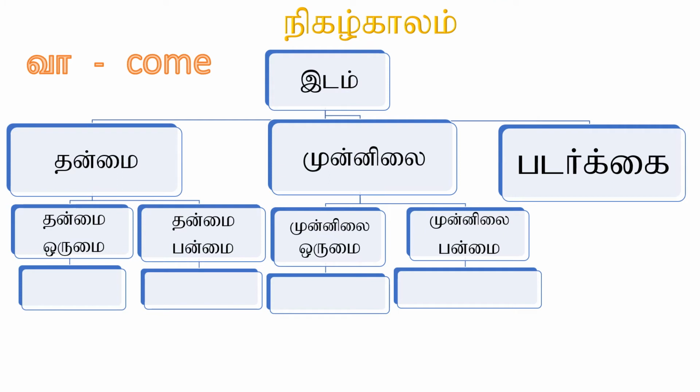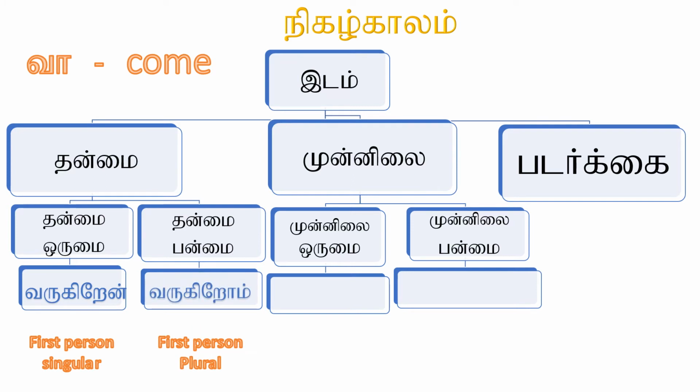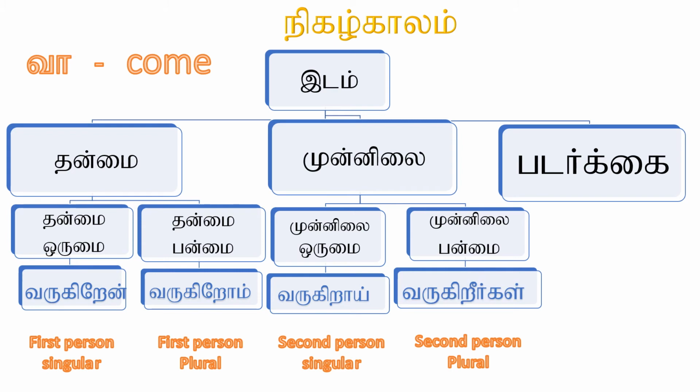So the base verb vaa, come, in nigazhkaalam, present tense, will be varugiren if it is thanmai orumai, varugirom if it is thanmai perumai, varugirai if it is munnilai orumai, and varugirirgal if it is munnilai perumai. Varugireer is also used in munnilai to show respect.